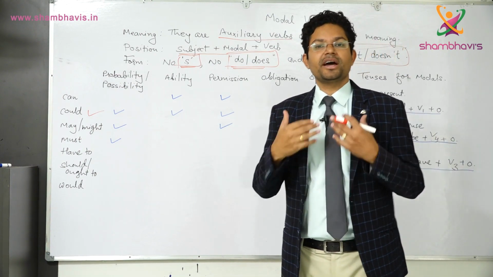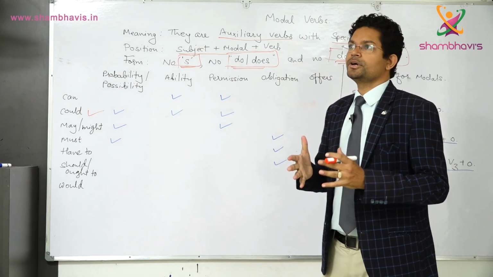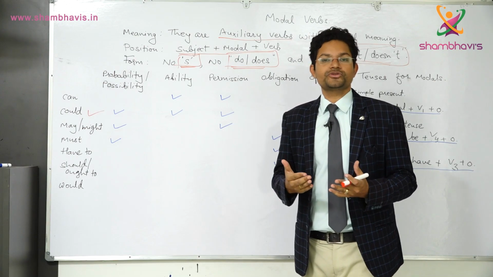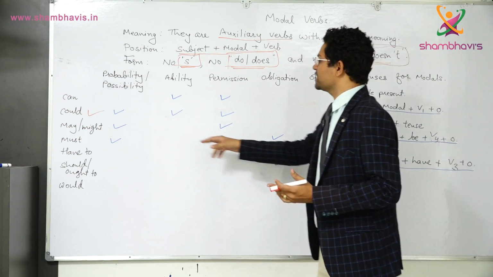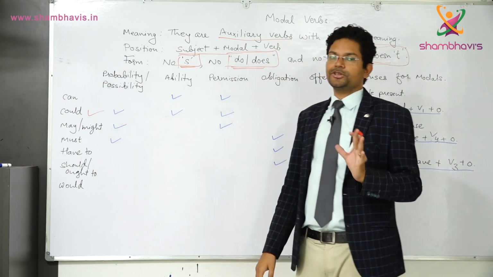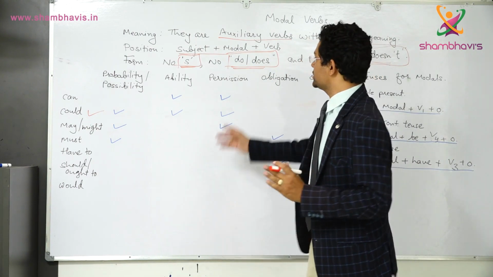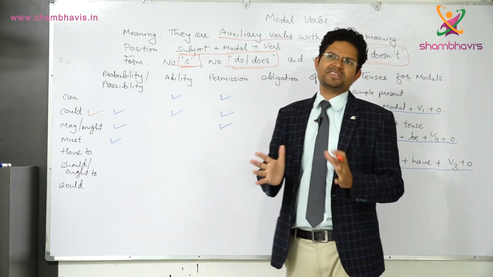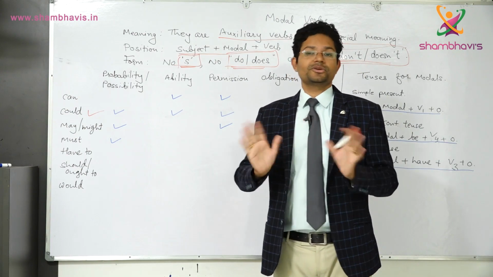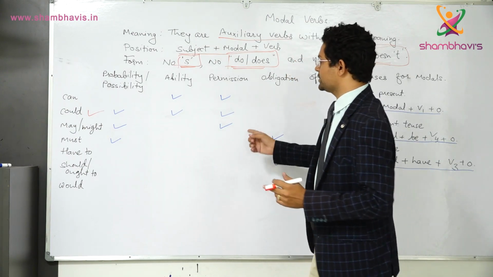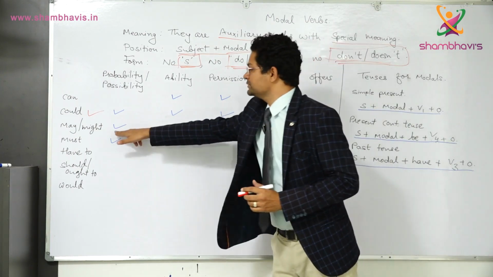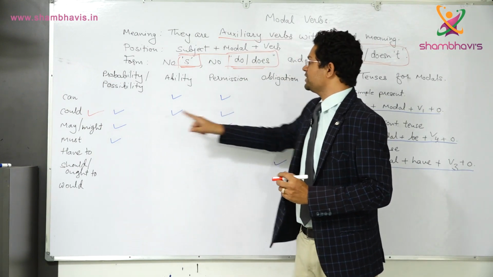Okay, and when you say may I come in, it is permission in a polite form. Okay, but might I come in? No, we cannot use it. Okay. May is used for permission. Might has very weak probability, so we don't use it for permission. Okay, so may is used for probability, possibility and permission.